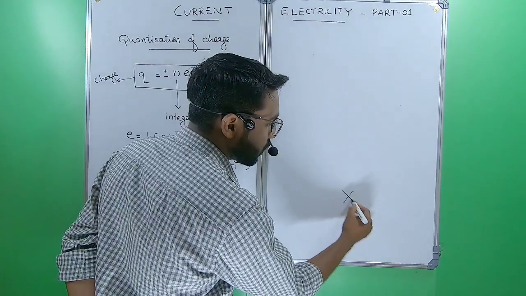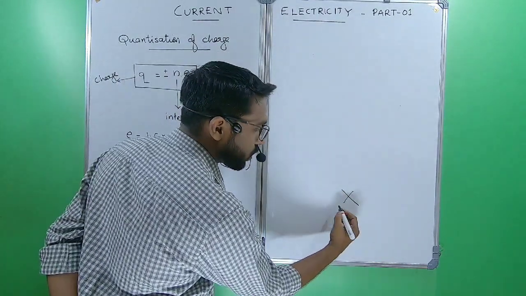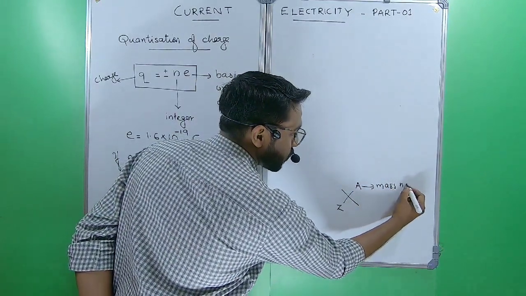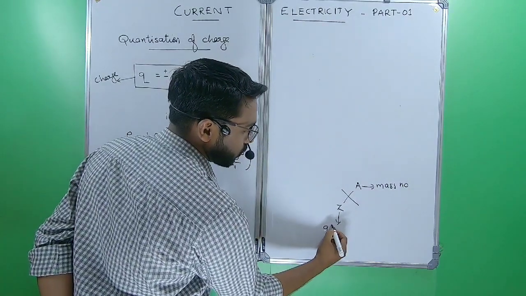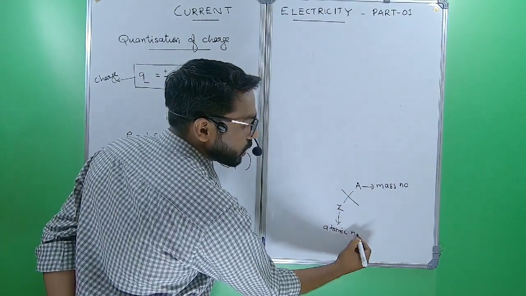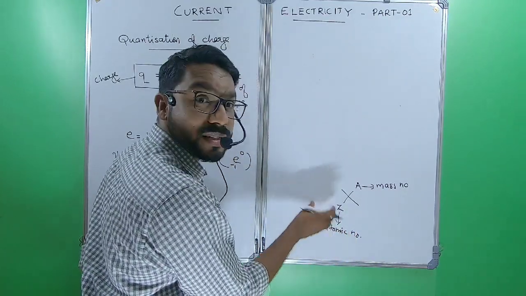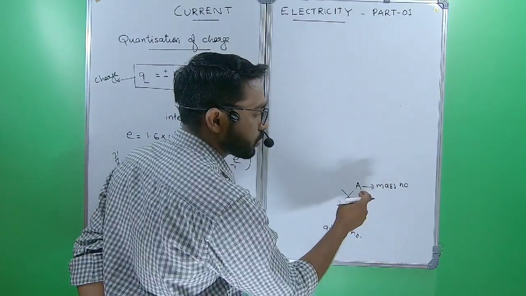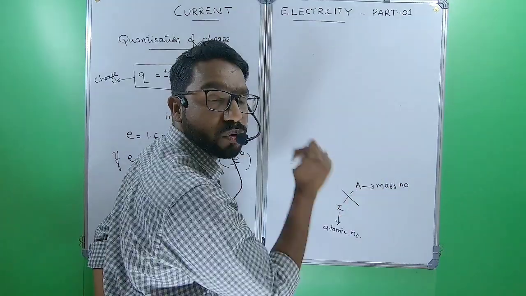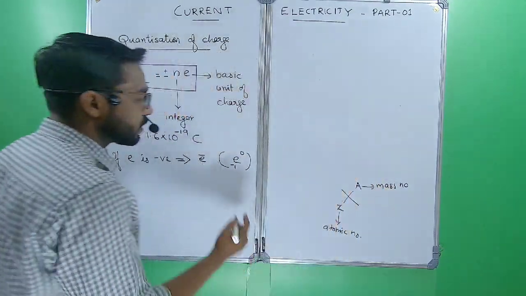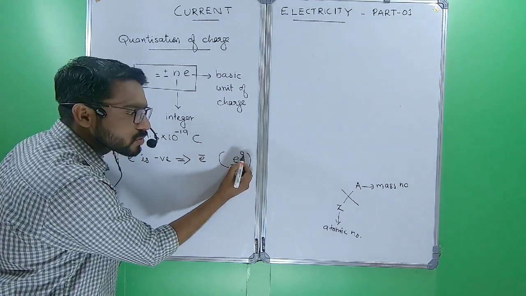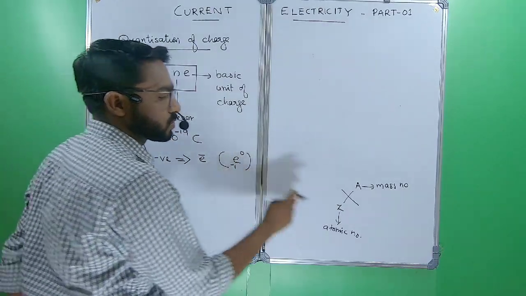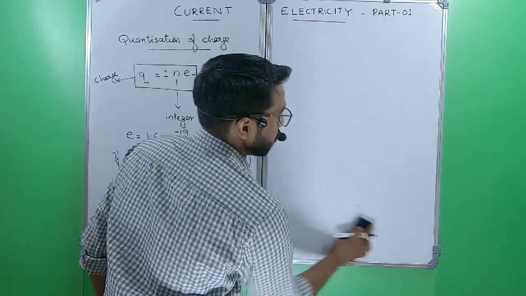Normally we will represent a nucleus as, if X is a nucleus, X with Z and A. A indicates mass number and Z indicates atomic number. Atomic number means number of protons, that means the charge of that nucleus. A indicates mass number, the mass of the nucleus in atomic mass unit, U or AMU. For electron it is negligible, that's why we are giving 0 instead of mass number, and minus 1 instead of atomic number, because its charge is negative.